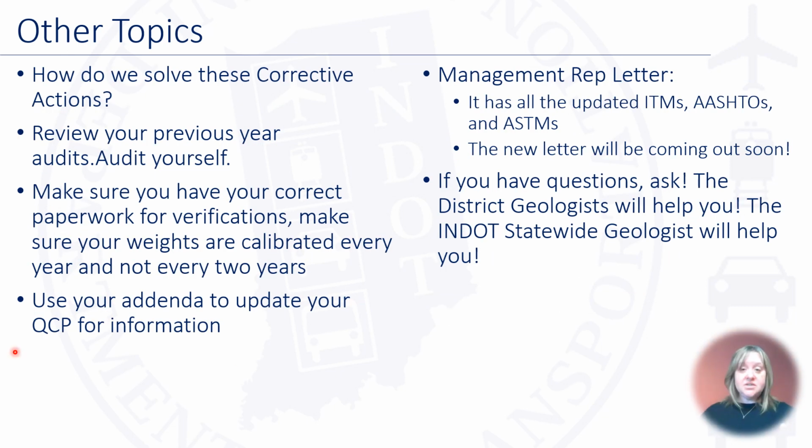So how do we solve these corrective actions? Well, review your previous year audits. You want to make sure that the corrective actions that you received last year, you are doing them correctly again this year and continuously doing them correct. You can also audit yourself. We have a blank audit packet in our CAPP manual, or you can always ask the district geologist for a blank audit. You can take that blank audit and sit there and audit yourself.